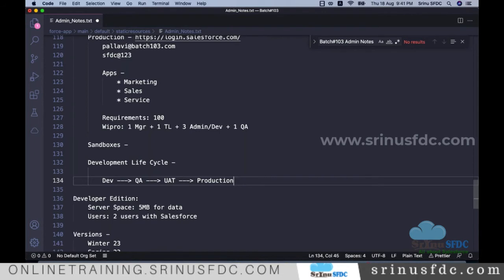We also say prod. So mostly this is the process you see in most companies. It's not 100% that every project does it like this. In some projects they might not maintain QA.